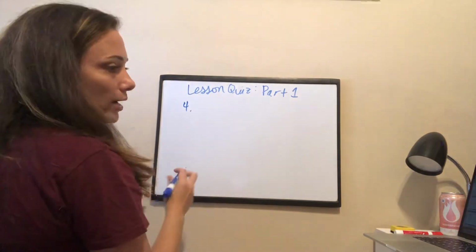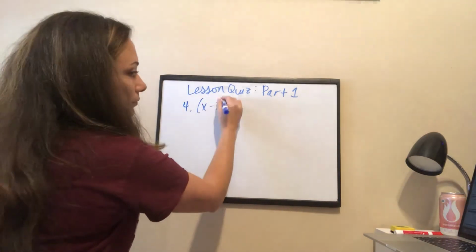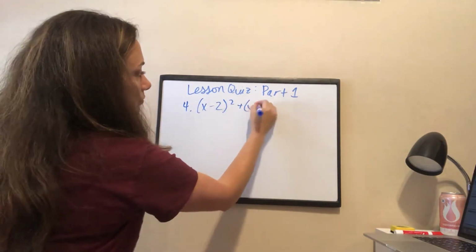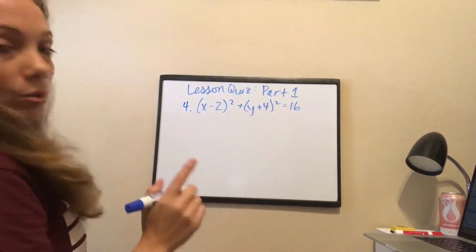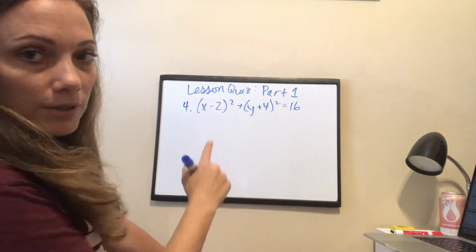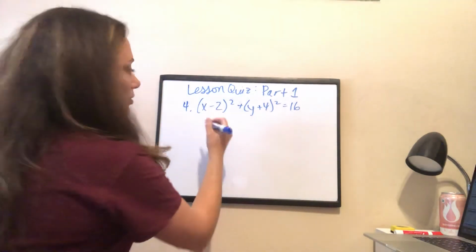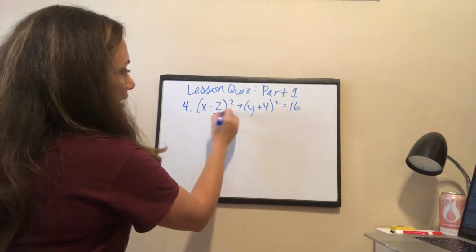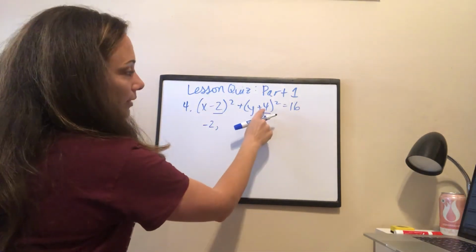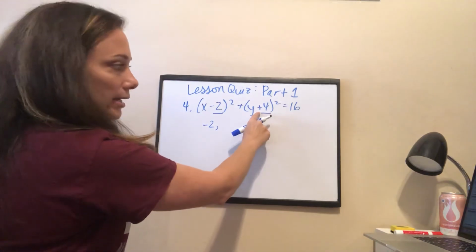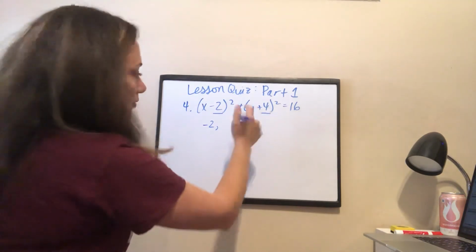They want us to graph this equation. All right, so I'm going to pull my center off of this equation and my radius. So my center, this is my H and my K value. So my H is at -2. My K, the original equation is Y minus K. So my K must be a -4.